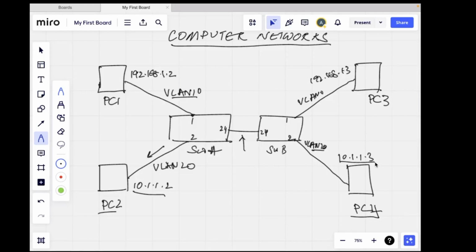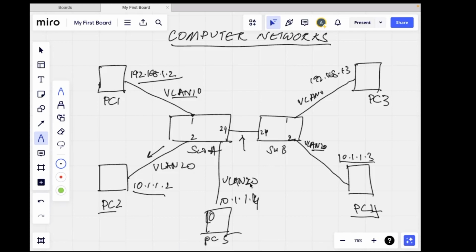Now let's say there was one more PC over here, PC5, which was also part of 10.1.1.4. Now this also needs to be part of VLAN 20.